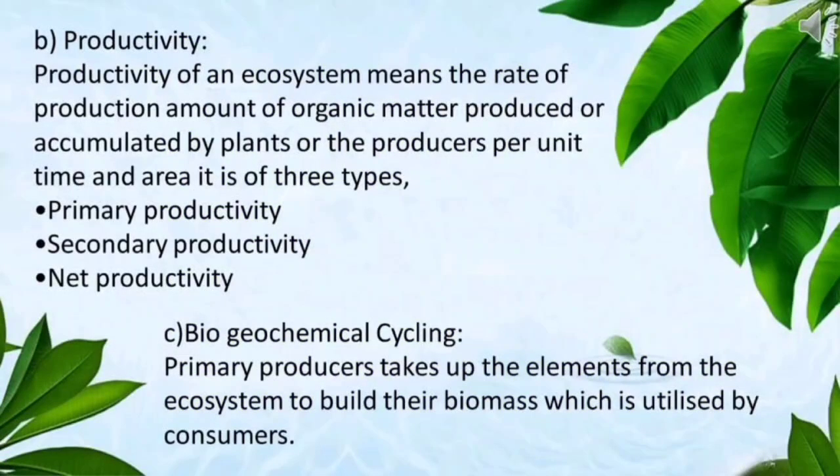The next one is productivity. Productivity of an ecosystem means the rate of production, the amount of organic matter produced or accumulated by plants or the producers per unit time and area. It is of three types: primary productivity, secondary productivity, net productivity. Biogeochemical cycling. Primary producers take up the elements from the ecosystem to build their biomass, which is utilized by consumers.